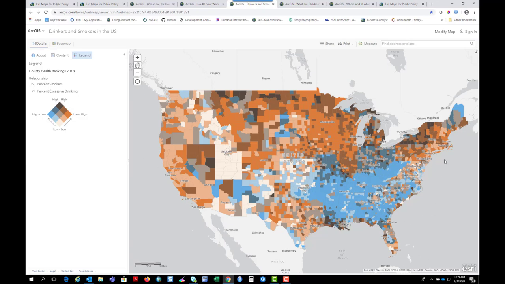I really, really love this map because it's a map of counties, but actually we can very, very clearly see these state outlines, which tells me that there's probably some state policies at play here. I know, for example, California has very expensive cigarette taxes and Nevada has very cheap cigarette taxes. So we're seeing those state policies play out even though we're looking at a map of counties.